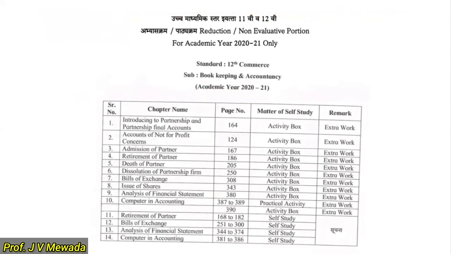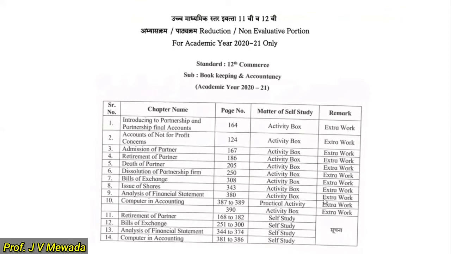Let us see the circular which is given by the Maharashtra government. So this is the non-evaluation portion for academic year only for bookkeeping and accountancy. You can see the name of all the chapters, 10 chapters, and these are the page numbers. And there the matter for self-study is activity box. So this is all the extra work.